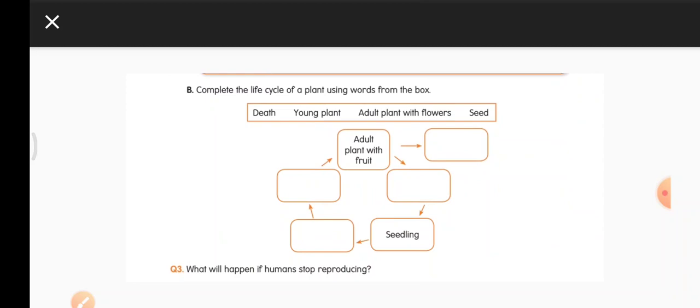Complete the life cycle of a plant using the words from the box. There are some words given in the box. Let us read them. Death, young plant, adult plant and flowers, seed. Okay, we can start. Seeds on the right side. After seeds, we have this word already there, seedling. From seedling, young plant. From young plant, it grows into an adult plant and gives flowers. Then the adult plant will have fruit and then it has to die, right?